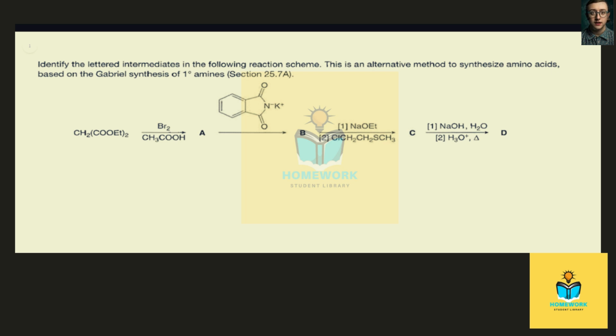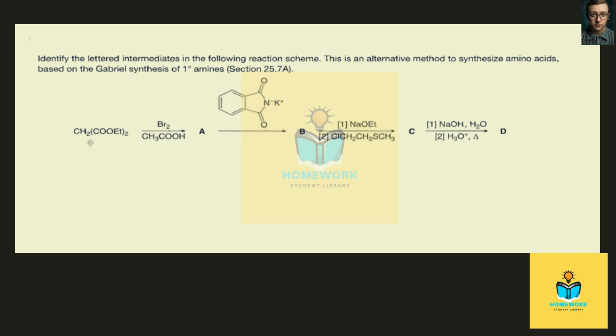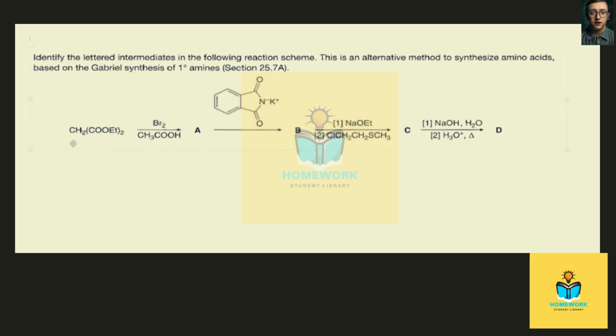Here the question is, identify the lettered intermediates in the following reaction scheme. This is an alternative method to synthesize amino acids based on Gabriel synthesis of primary amines. So, Gabriel synthesis for the preparation of primary amines is used actually here for the preparation of amino acids, and